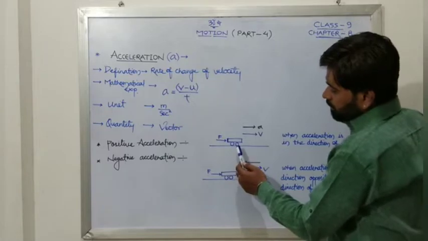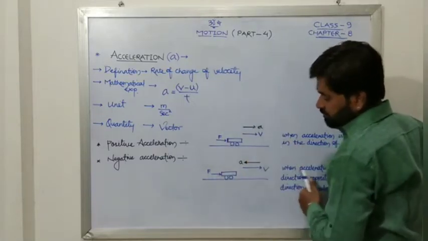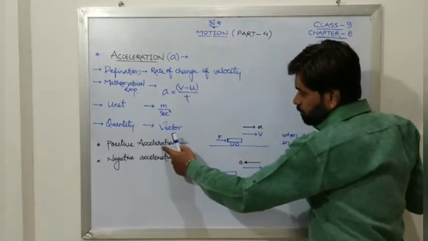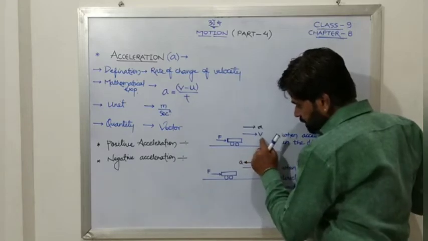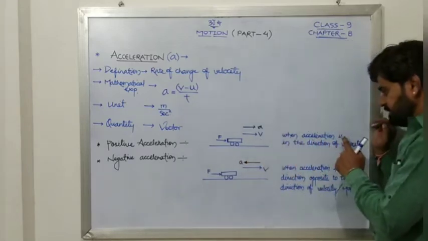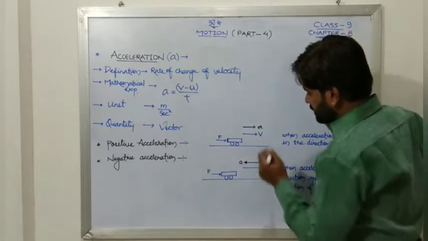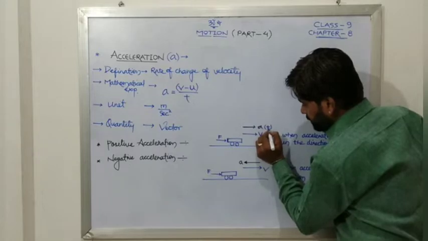Positive acceleration, let us see. Suppose we have an object moving in a particular direction with velocity v. What is the meaning of positive acceleration? When the acceleration is in the direction of the velocity, such acceleration is treated as positive acceleration.